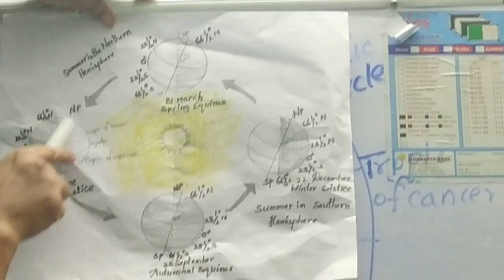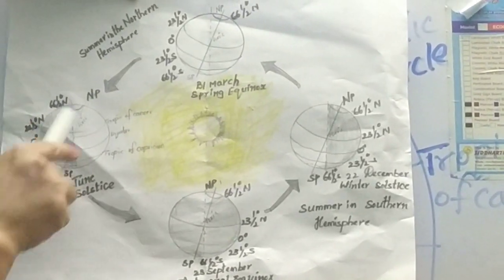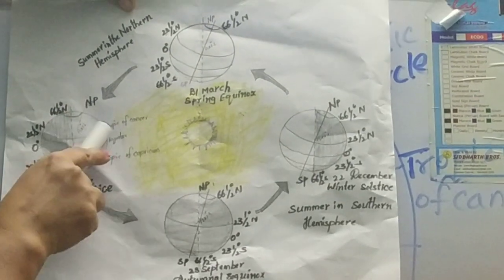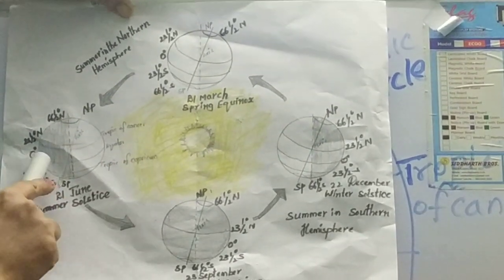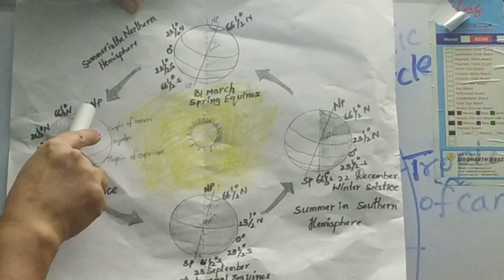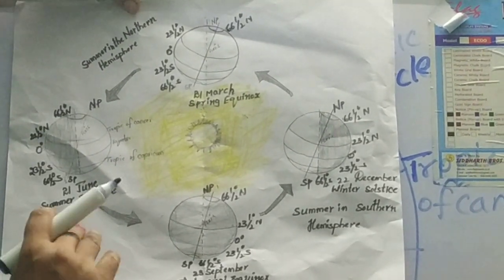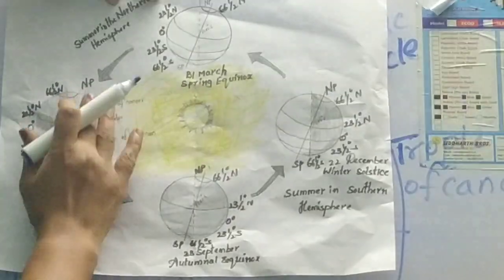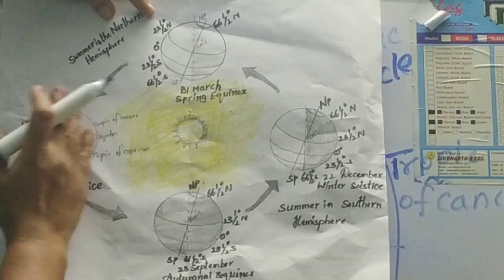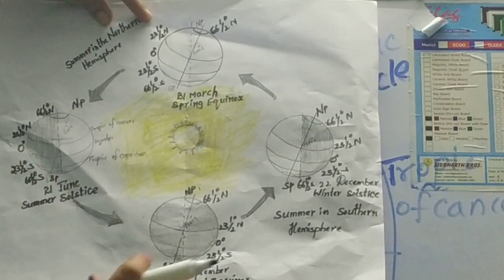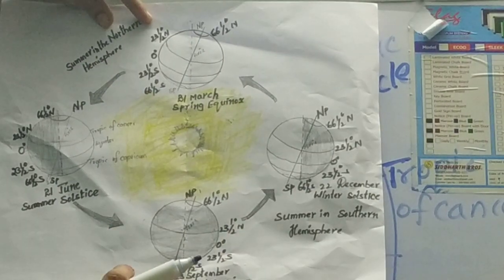This is the north pole and south pole. This is the equator. This is the Tropic of Cancer. This is the Tropic of Capricorn, Antarctic Circle, Arctic Circle. So this is the sun, where the sun rays fall on this summer solstice.